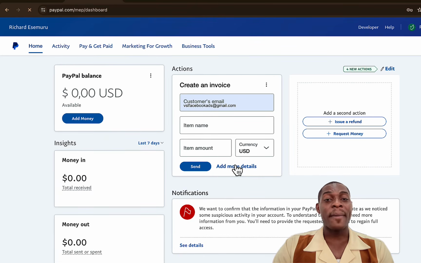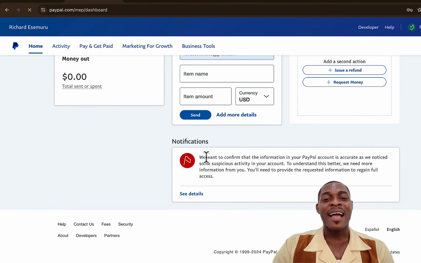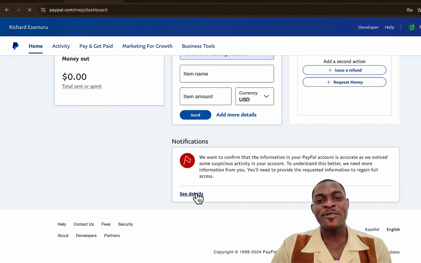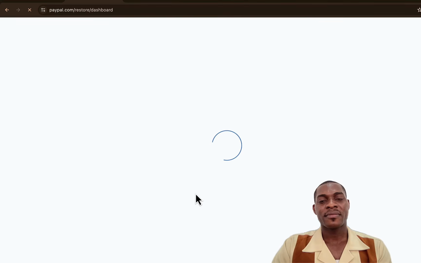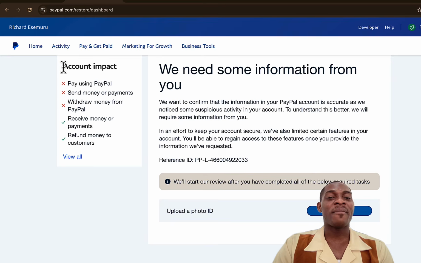Good. As I mentioned earlier, you would see that your account has been limited. Here is a notification. We want to confirm that information in your PayPal account is accurate and we notice some suspicious activity in your account. To understand this better, we need more information from you. You need to provide the requested information to regain full access. Click on see details. And now you see that our account has been restricted.